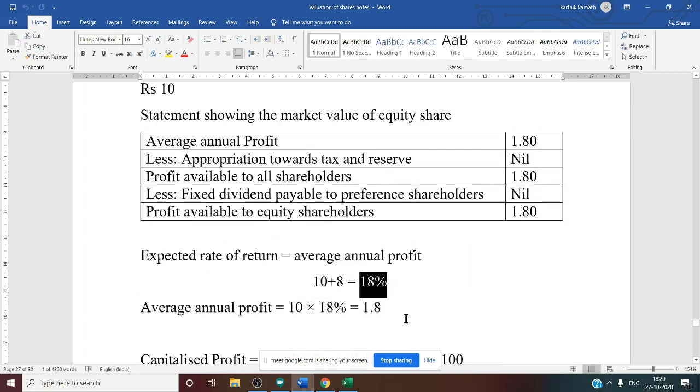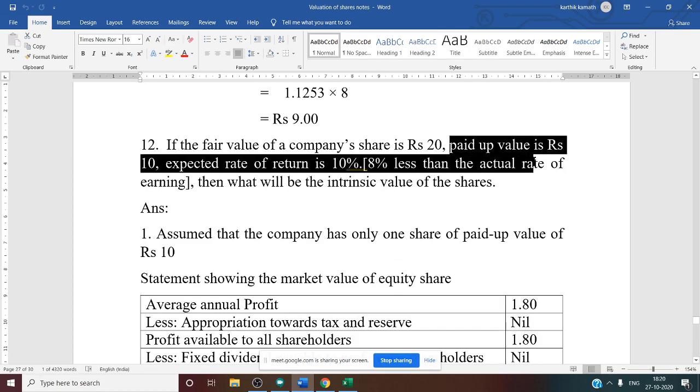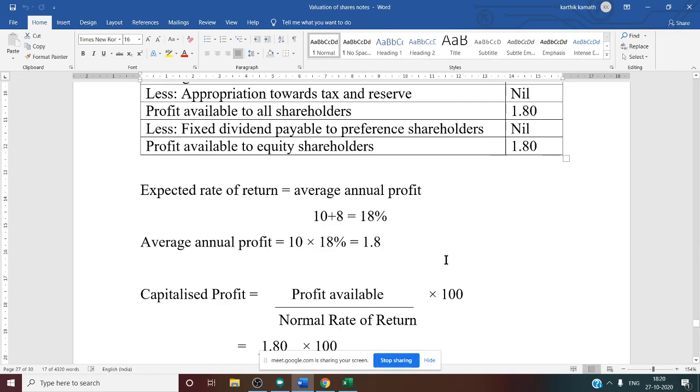After getting the 18%, we want average annual profit on the paid up value. What is the paid up value given in the question? 18% we got the rate. Now paid up value given in the question is 10. See this. Paid up value is rupees 10. So on 10 how much? 10 into 18%.